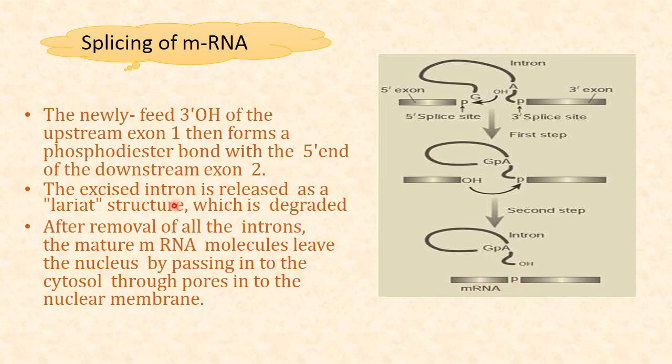The excised intron is released as a lariat. This is known as the lariat structure, which is degraded after removal of all the introns. The mature messenger RNA molecule leaves the nucleus by passing into the cytosol through pores in the nuclear